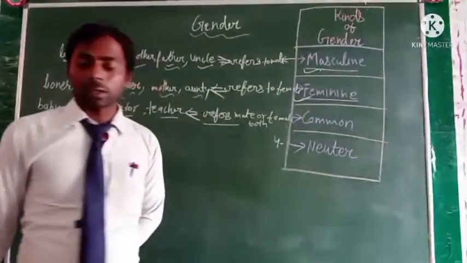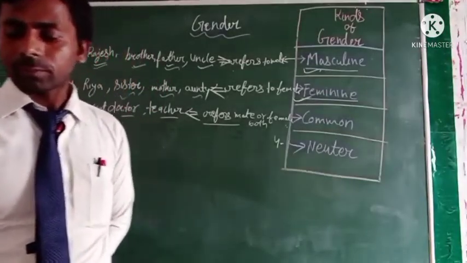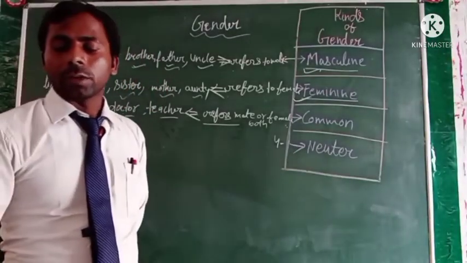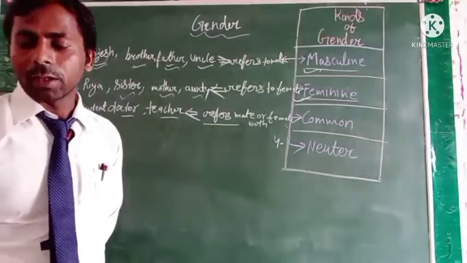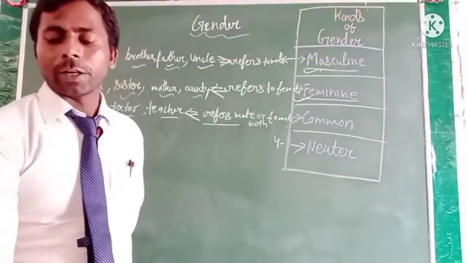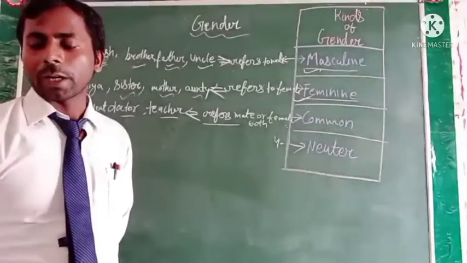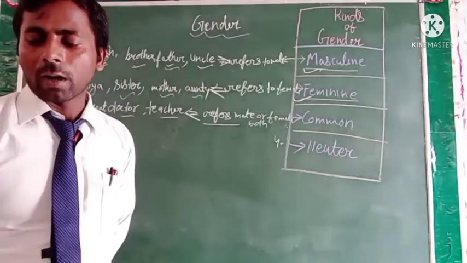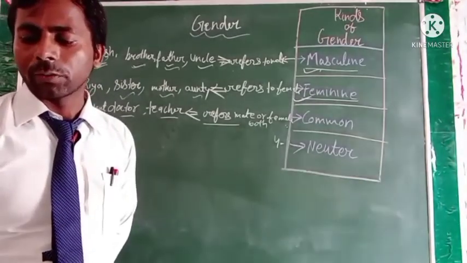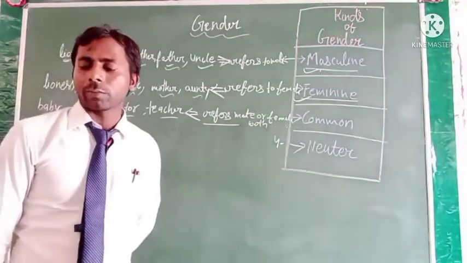Now we are talking about the last, neuter gender. A noun is said to be in the neuter gender if it refers to things that are neither male nor female. Nouns referring to non-living things are of the neuter gender.